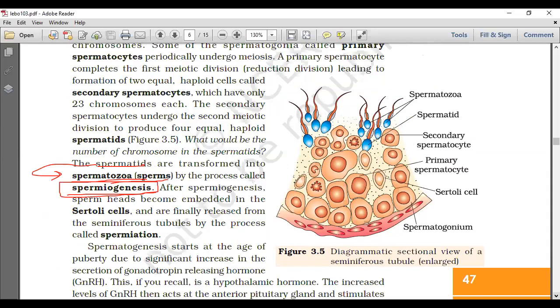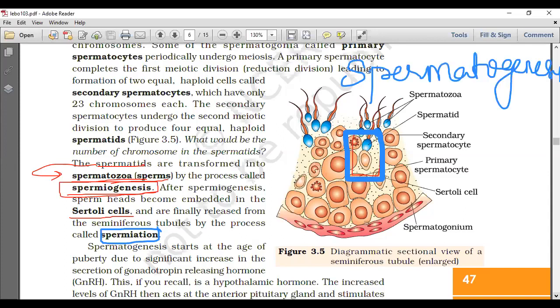After spermiogenesis, sperm heads become embedded in the Sertoli cells. You can see in the box I am showing here, this is the area. The sperms are embedded in the Sertoli cells and are finally released from the seminiferous tubules by a process called spermiation. So to be remembered: spermatogenesis, spermiogenesis, and spermiation. These three are going to be the questions here.